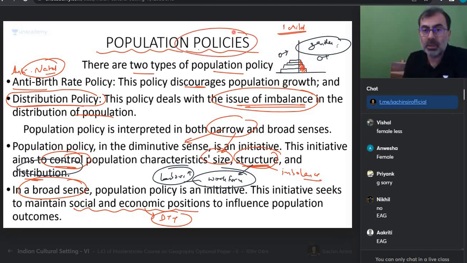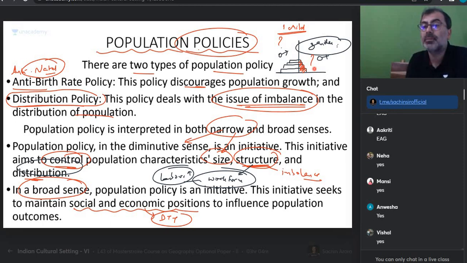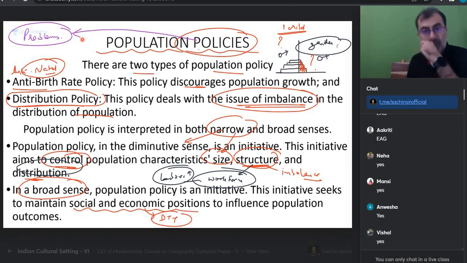So can I say policy is a good tool in the hands of a policymaker or not? But if the policy is not made right, can it create its own Frankenstein problems? Can it, or can't it? And why is UPSC giving us population problems and policies together? Can I say population problems need rectification and policies must be driven by problems? True or not? Policies must also be futuristic, because in the future, whatever you are looking at, those problems may acquire new dimensions. Is everyone with me on this? Any questions, everyone?